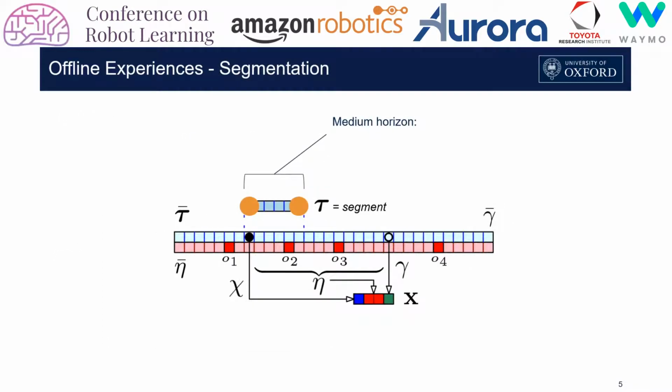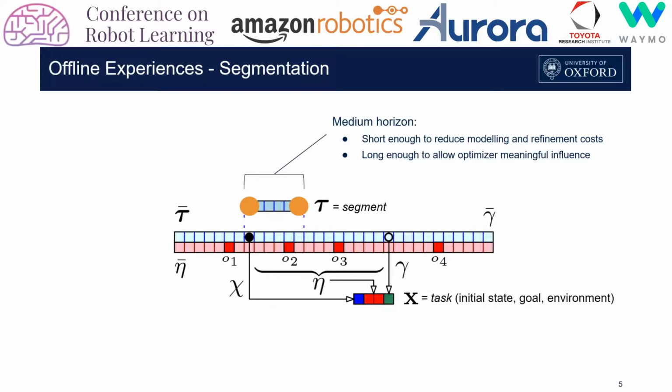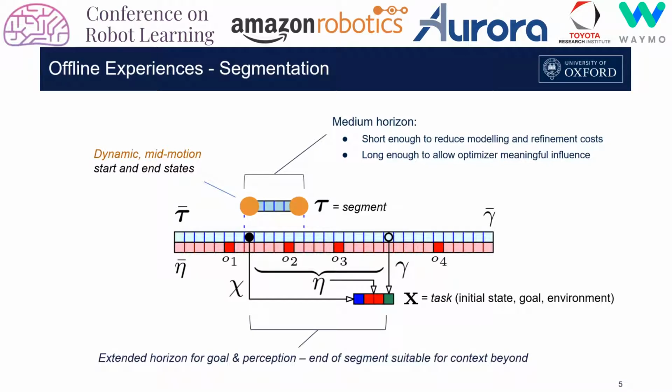We cut segments of these trajectories that are short enough to be tractable for DDTI, but long enough to permit a meaningful degree of online refinement. The task associated with each segment includes its dynamic initial state, a goal designated as perception horizon, and information about the intervening environment. This produces the dataset of task and segment pairs appropriate for use in a receding horizon fashion.